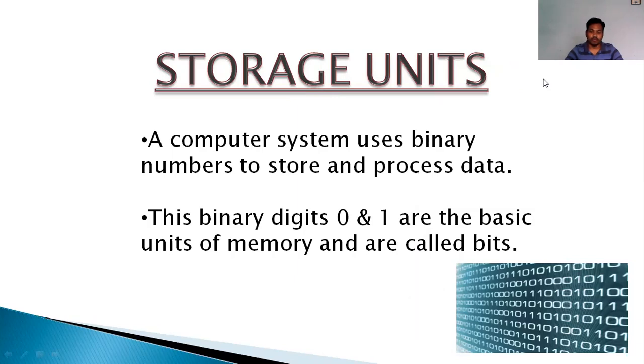So computer understands binary language, right? Whatever instructions we give to the computer are changed into binary form, and then computer understands. And after processing, computer gives the output, and then that output is again changed into human language, right? So there are some mediators, some translators, in between the computer and us.